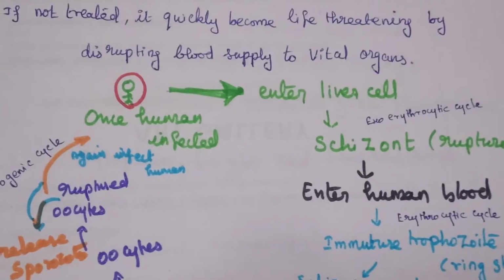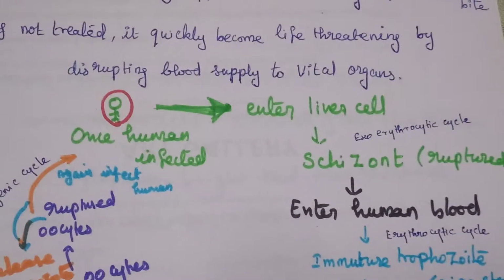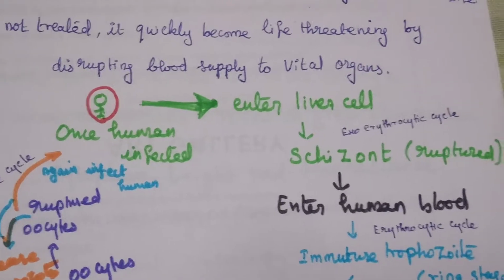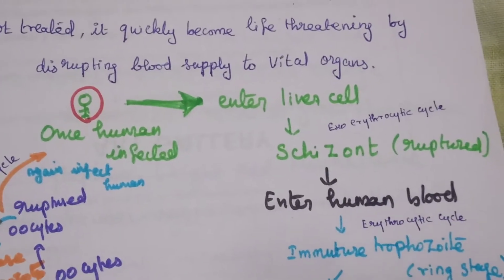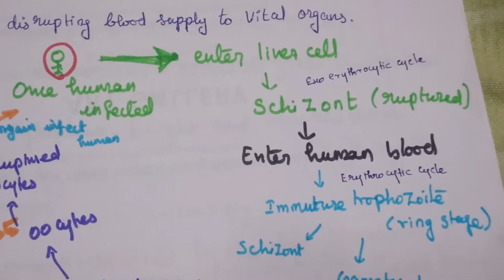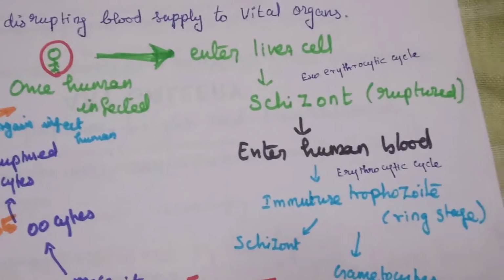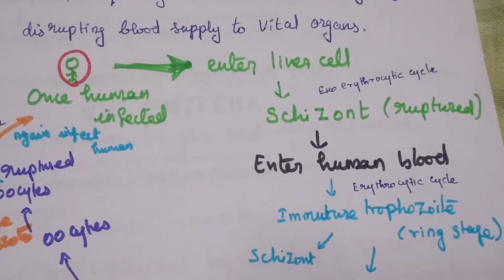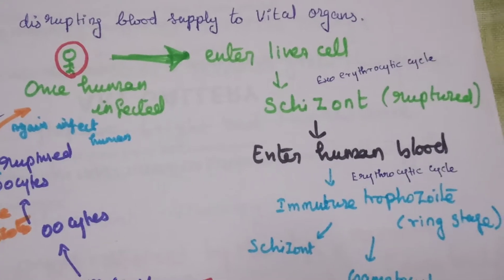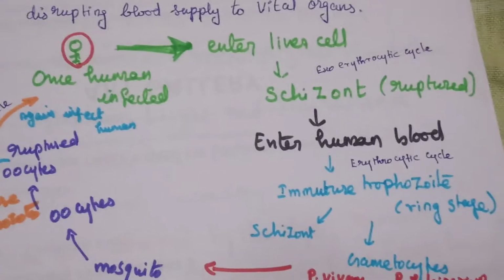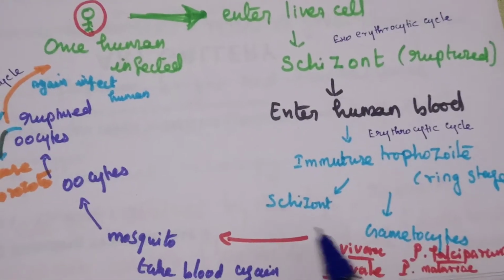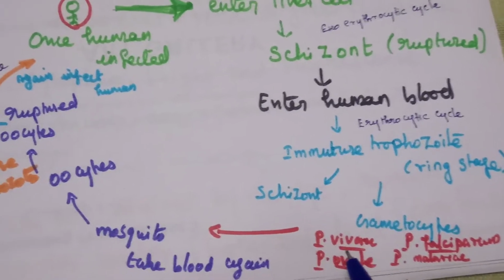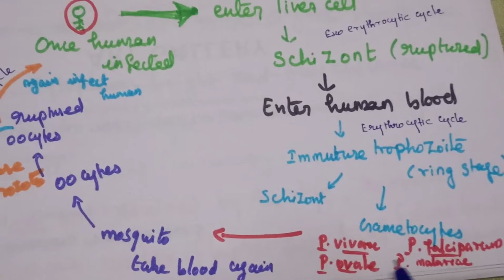Once the human is infected, the Plasmodium enters the liver cell. When the liver cell ruptures, it enters the human blood. Then immature trophozoites form. This is the ring stage, which is very important for the diagnosis of Plasmodium. Then it matures to form schizonts and gametocytes. These gametocytes belong to many species: Plasmodium vivax, falciparum, ovale and malariae.